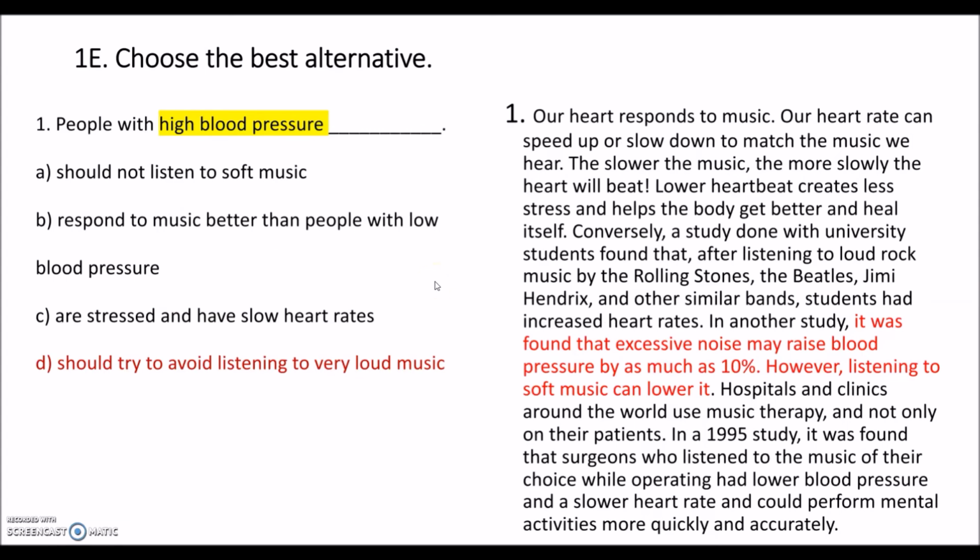So number 1 is D. So people with high blood pressure should try to avoid listening to very loud music. You will find the answer in the first paragraph. Have a look at this red part. It says, in another study, it was found that excessive noise may raise blood pressure by as much as 10%. However, listening to soft music can lower it. So from these sentences, we understand that if we have high blood pressure, we shouldn't listen to very loud music. We should avoid excessive noise. We should listen to soft music.